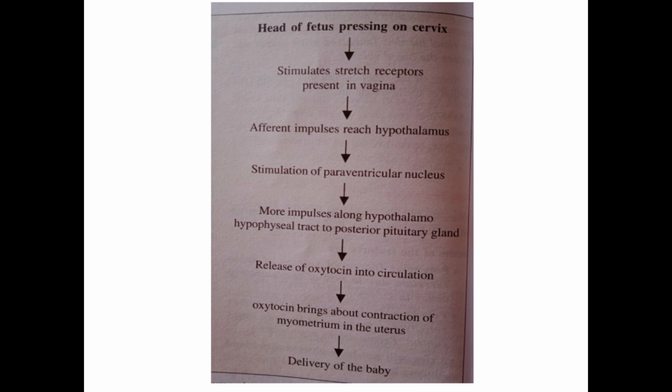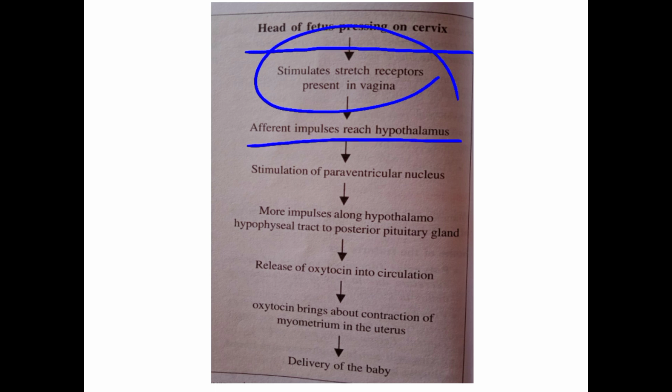At the time of delivery, when the head of the fetus presses on the cervix, it stimulates the stretch receptors present in the vagina. Afferent impulses then go to the hypothalamus, and from the hypothalamus to the posterior pituitary, which releases oxytocin into circulation.